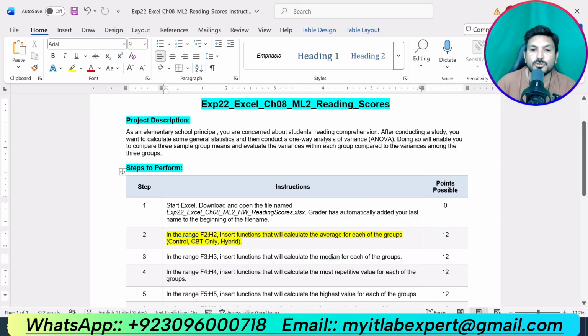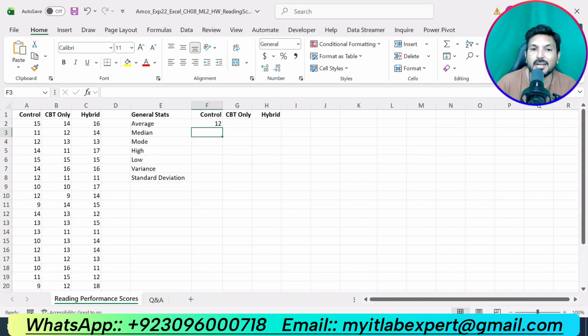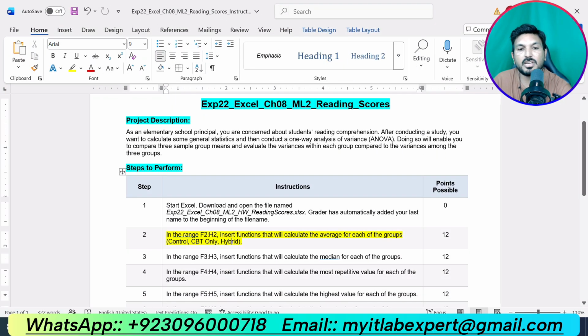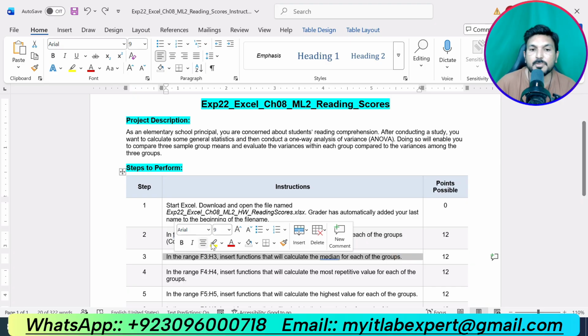Now we are supposed to use the same average function in cell G2 and H2 to calculate the average for the CBT only and hybrid. We can simply use the fill handle to copy the function here. Now you can see that we got the average for the CBT only. That data is given into the range B2 up to B25, and for the hybrid that is given into the range C2 up to C25. So we have calculated the average for the control, CBT only and hybrid. Okay, that is all about step number 2. So we are done with second step. Now we are supposed to do next step, that is step number 3.